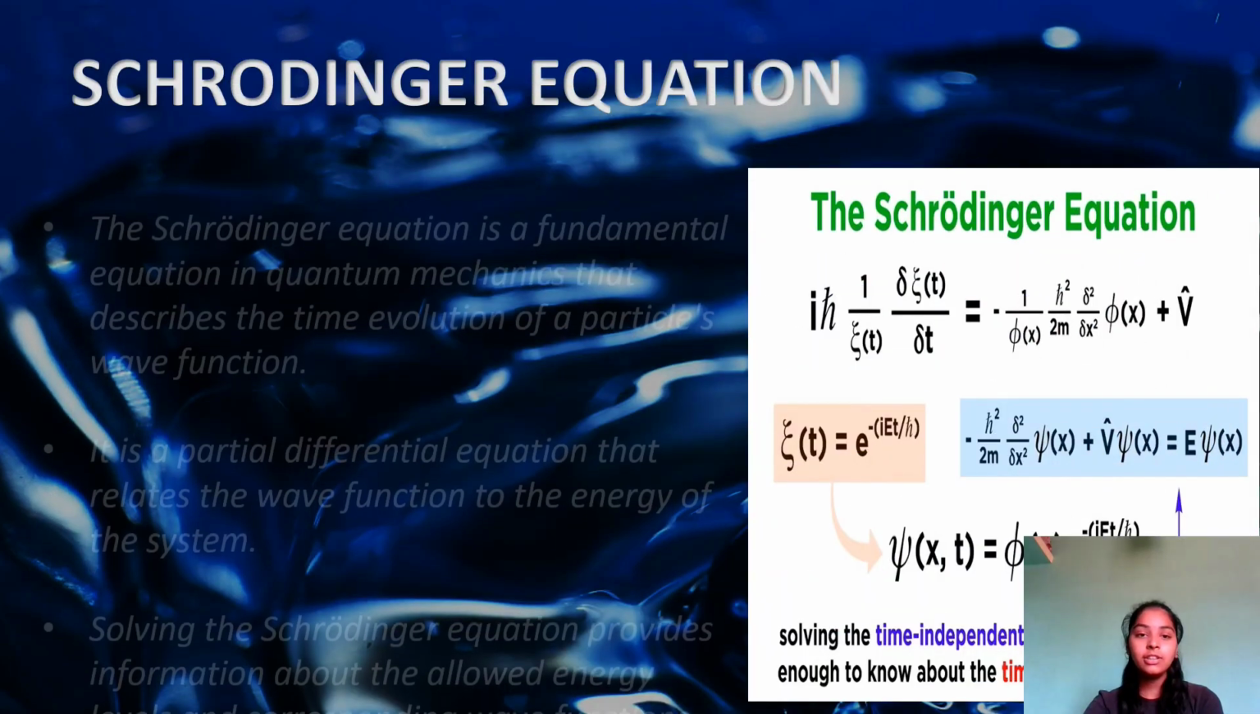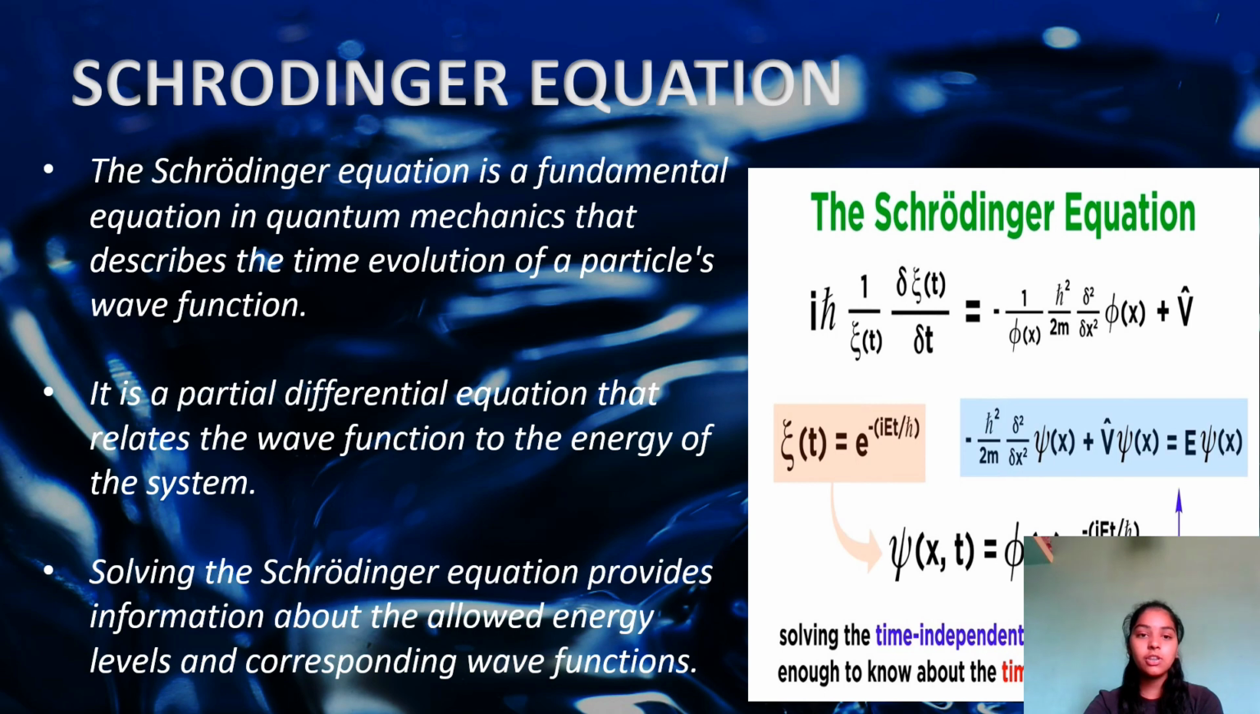Schrödinger equation. The Schrödinger equation is a fundamental equation in quantum mechanics that describes the time evolution of a particle's wave function. It is a partial differential equation and relates the wave function to the energy of the system. Solving the Schrödinger equation provides information about allowed energy levels and corresponding wave functions.